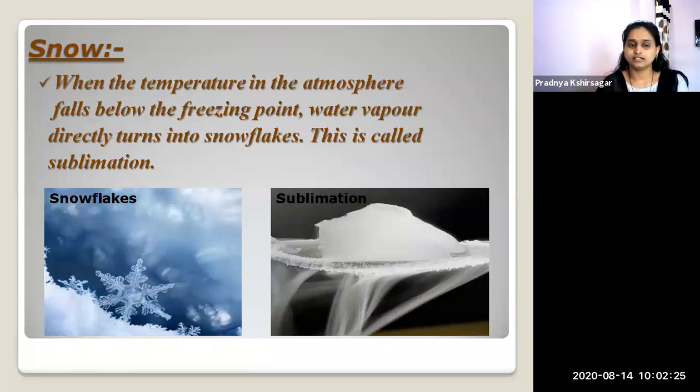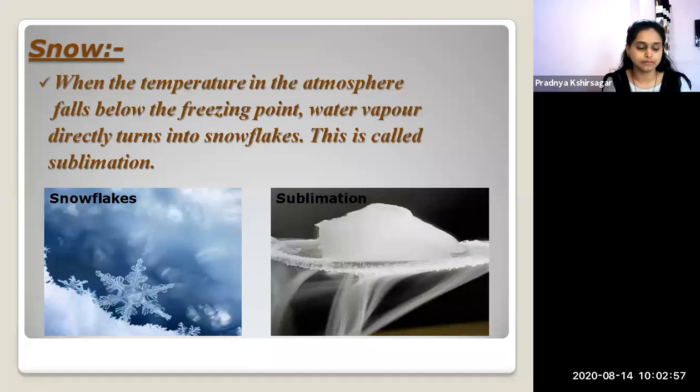Now, to clarify the meaning of sublimation, what is sublimation? It is a process, students, where a solid turns into a gas without going to the liquid form; directly it goes to the gaseous stage. You can see the image also.